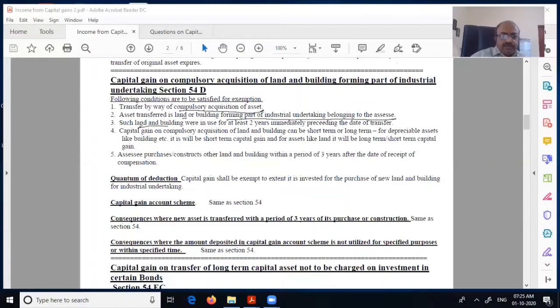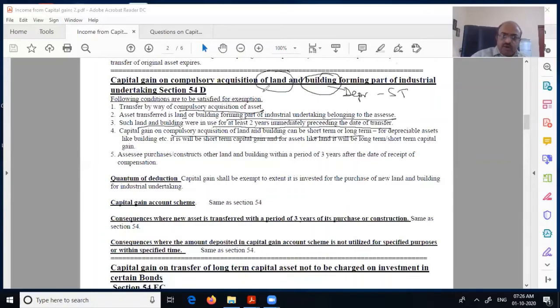Land and building were in use for at least 2 years immediately preceding the date of transfer. That means you were using it for industrial activity at least 2 years, like agricultural activity, same. But their parents could have also used it. You need not have used. Here, there is nothing of it. Capital gain on compulsory acquisition of land and building can be short term or long term, because building you have been depreciating. Therefore, it will be always short term.